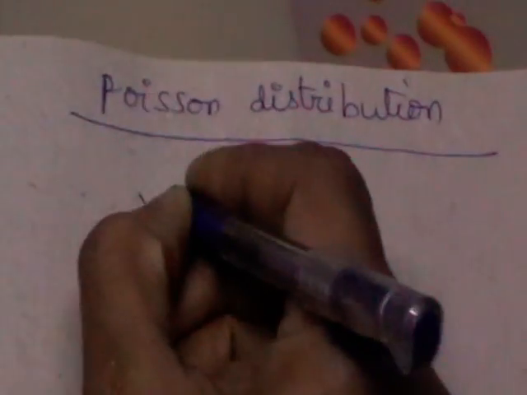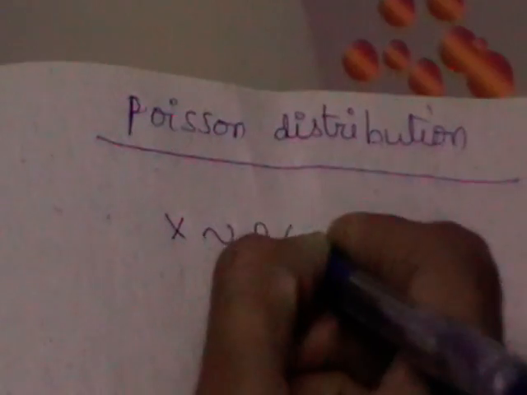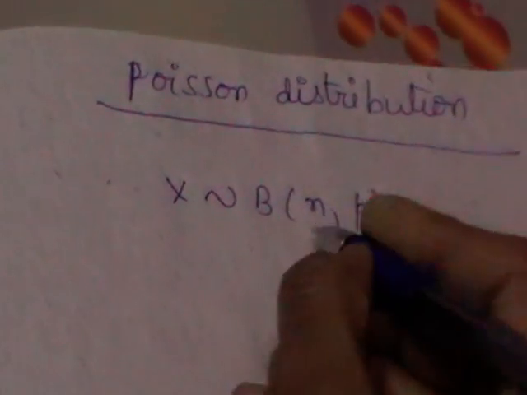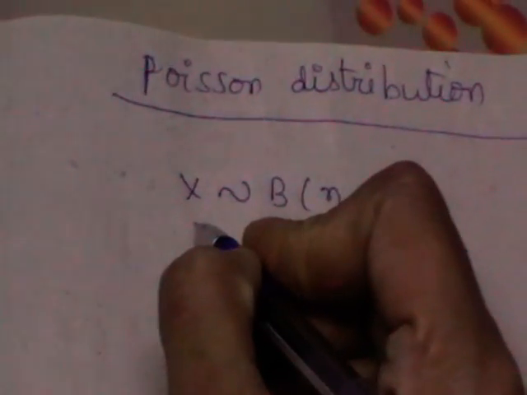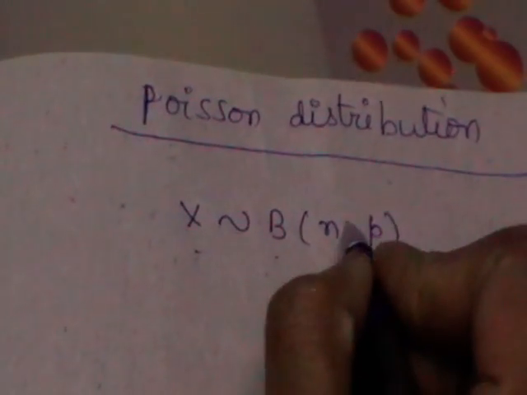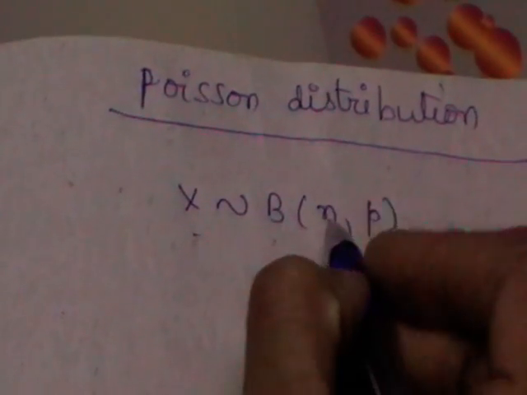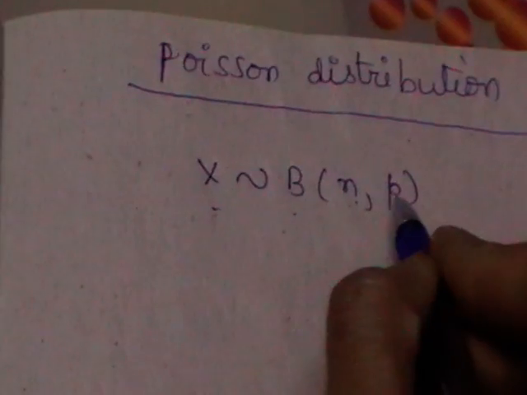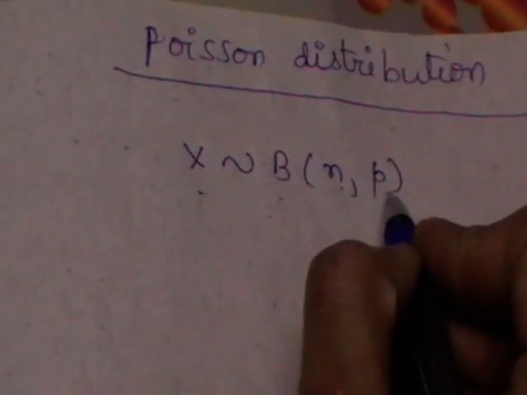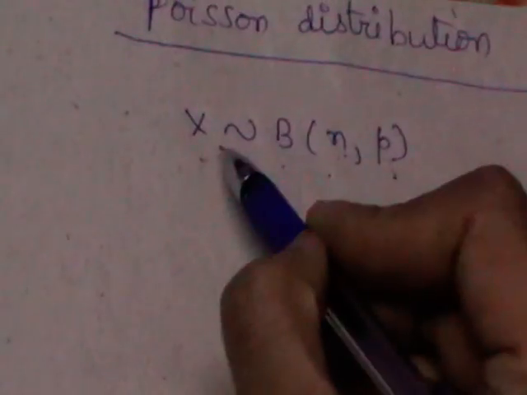So we know that we write binomial distribution in this way, where x is a random variable following a binomial distribution with parameters n comma p, where n is the number of trials, p is the probability of success. So when do you call this?